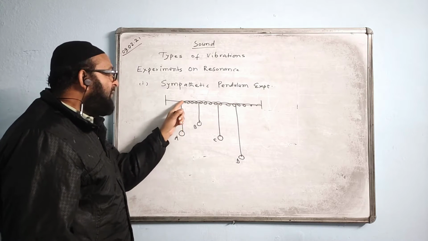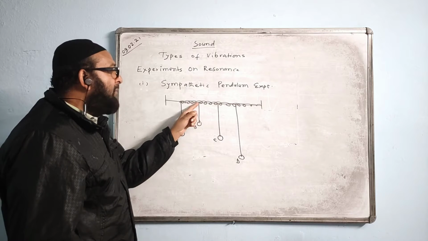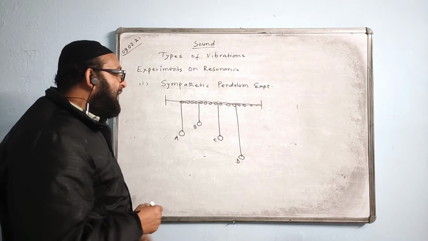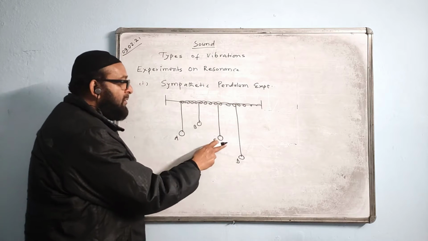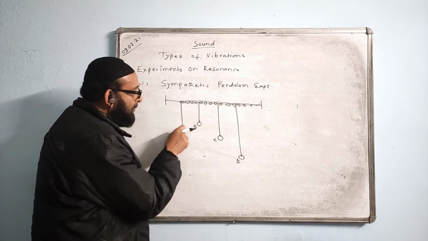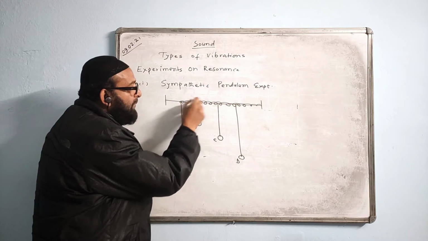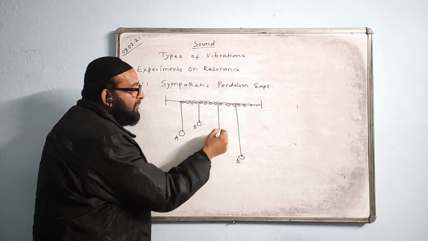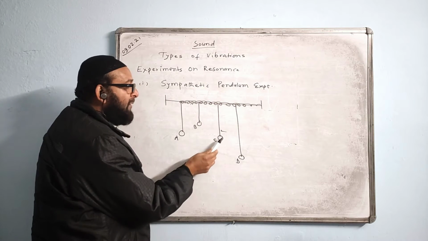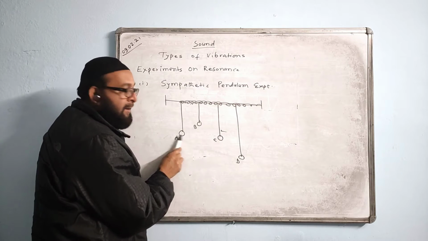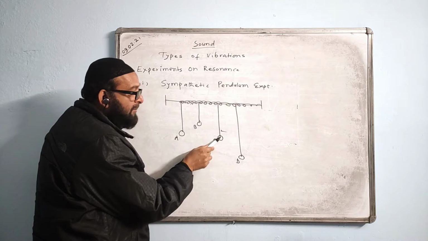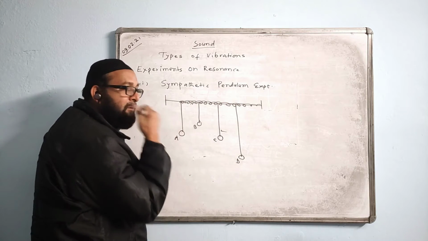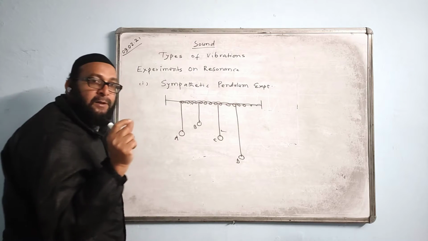Forced vibration is transferred through a medium and is going to this pendulum also, this pendulum also, and this pendulum also. But we find that these two pendulums' lengths are equal. That means the forced vibration on this will be, external frequency will be equal to the natural frequency of this pendulum. Then this pendulum will get resonance with this. This will readily pick up the vibration and vibrate with the increased amplitude, whereas the other two pendulums will vibrate with less amplitude.